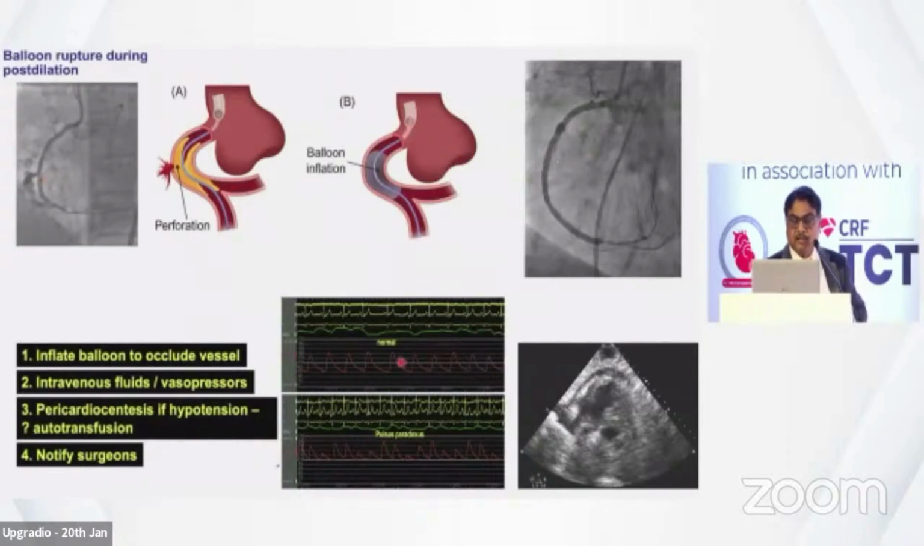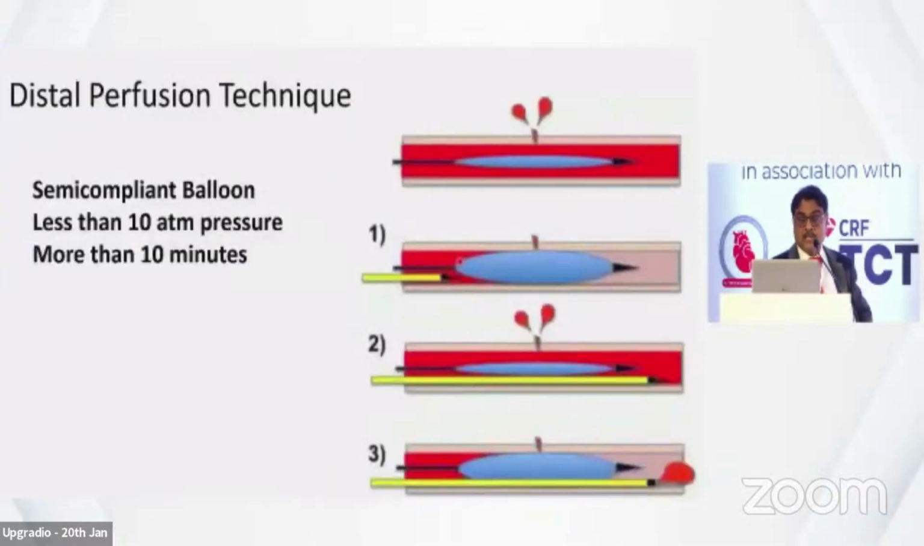Here you can see, what is this? Pulsus paradoxus. It is just not a question to be asked in the Viva. Pulsus paradoxus is the thing to be seen when pericardial tamponade is there. And it is not the amount of the blood, it is the rapidity with which it falls. So then you can see the balloon, important: semi-compliant balloon, less than 10 atmospheres, more than 10 minutes.